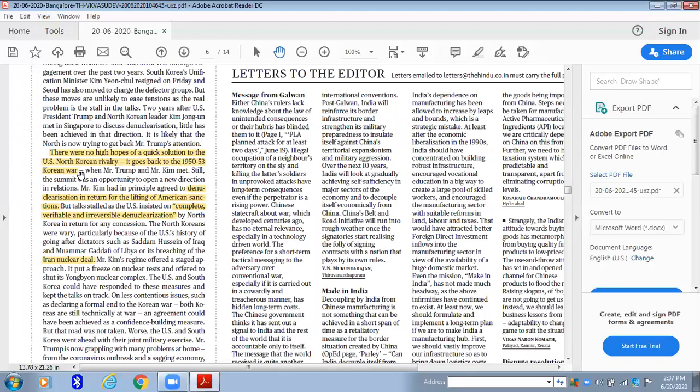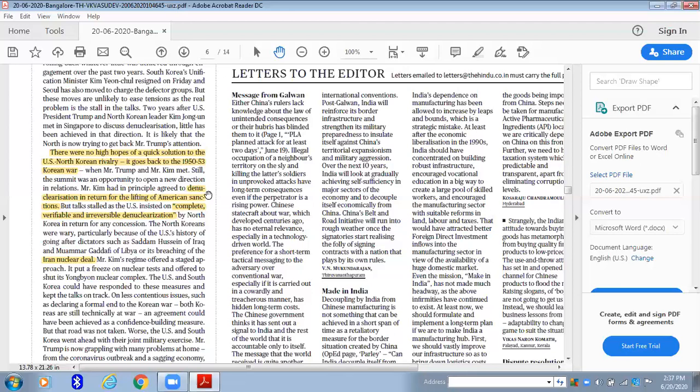So immediately Google what the Korean War is, when it happened, and what the role of the US in it was. These kinds of articles will be repeating once in a week or once in 10 days, continuously. So suppose today you finish seeing the Korean War and the US role in it. Whenever you read the same article speaking on the next dimensions, it won't be a tough task, because you would have already seen the Korean War, and you just have to see if you got any new points in that article.